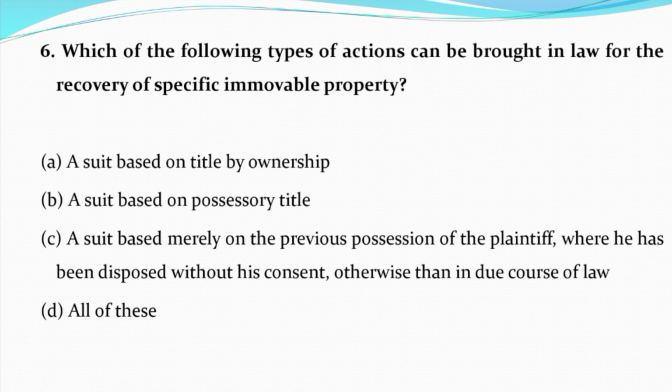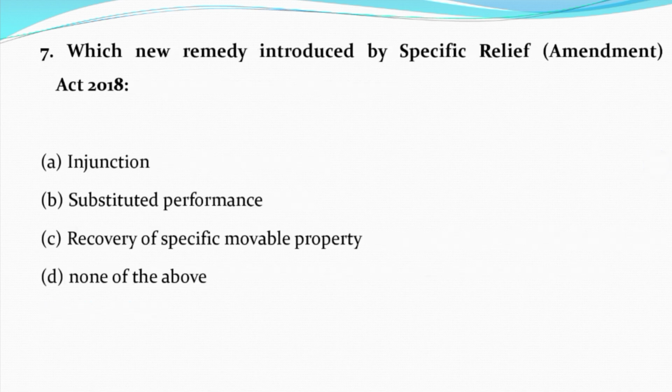Now question number 6. Which of the following types of actions can be brought in law for the recovery of specific immovable property? Option A. A suit based on title by ownership. Option B. A suit based on possessory title. Option C. A suit based merely on previous possession of plaintiff where he has been dispossessed without his consent otherwise than in due course of law. Option D. All of these. And the correct answer is option D. All of these.